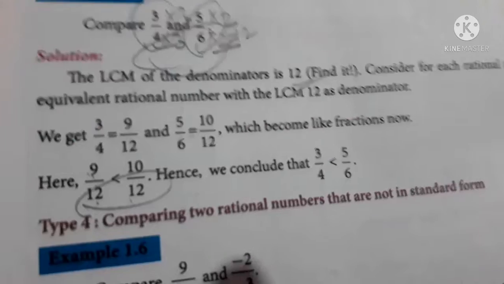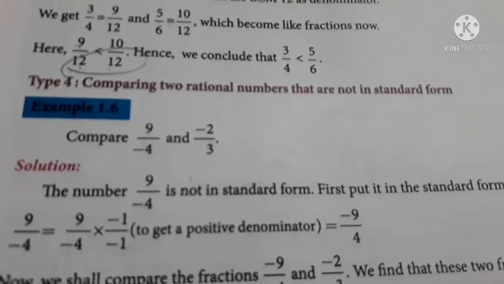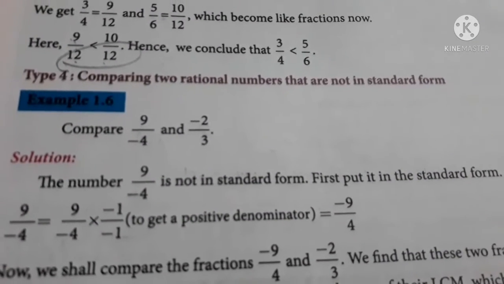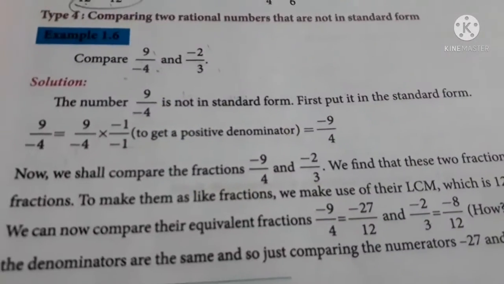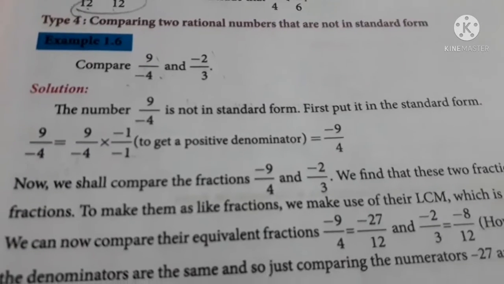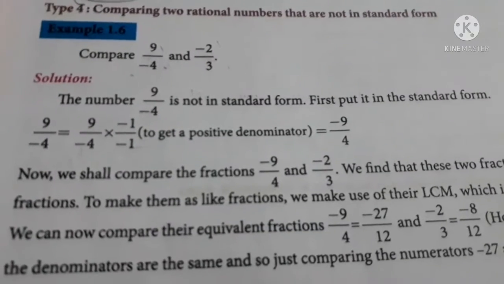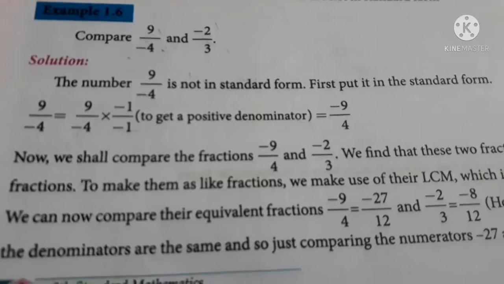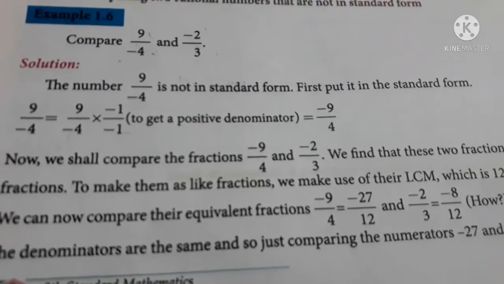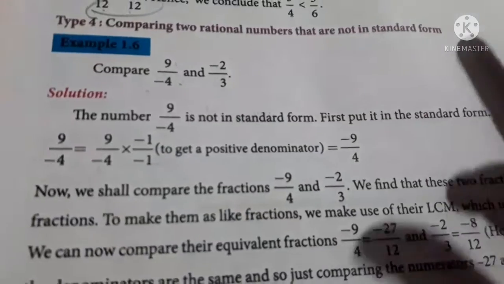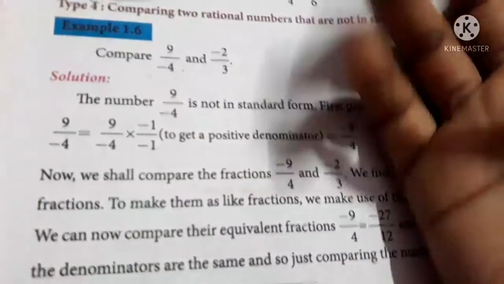Okay. Now the next one, comparing two rational numbers that are not in standard form. If we compare 9 by minus 4 and minus 2 by 3, see, the number 9 by minus 4 is not in standard form because the minus symbol is in the denominator. I already told you it should not be like that when it is in standard form. So to get it into standard form, we have a method. This is the same as bringing the minus to the numerator, which is just doing this.